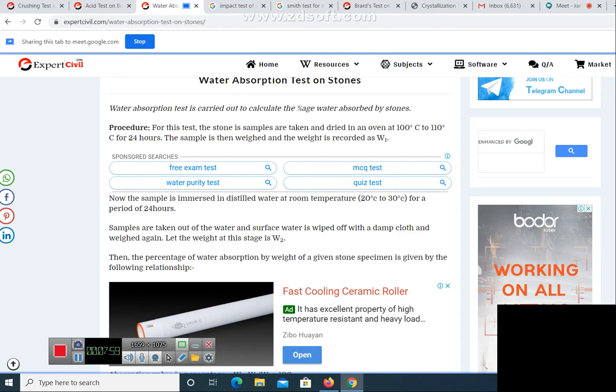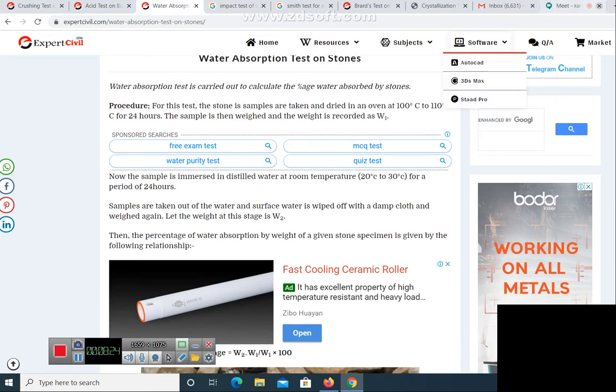After the sample is weighed and recorded, you are immersing the sample in distilled water at room temperature, at 20 to 30 degrees centigrade. After the sample is immersed in distilled water for 24 hours, you are taking out the sample and wiping it with a very dry cloth.